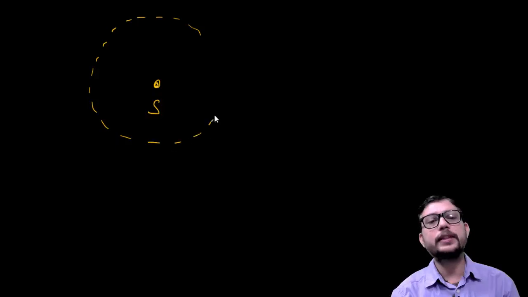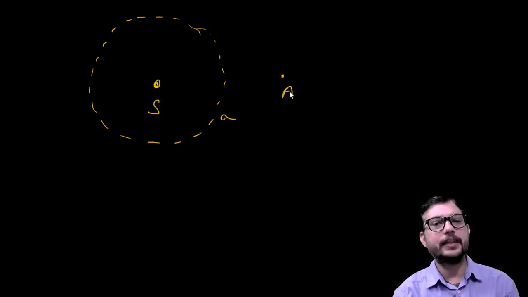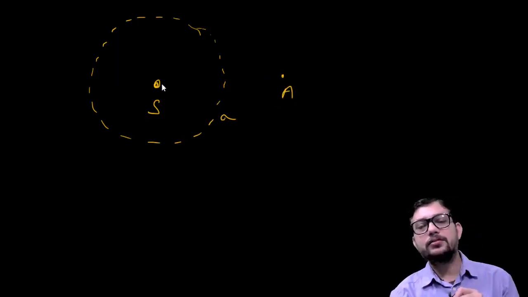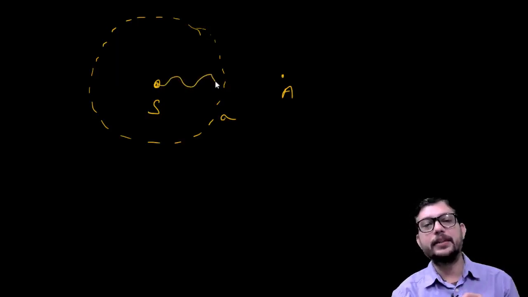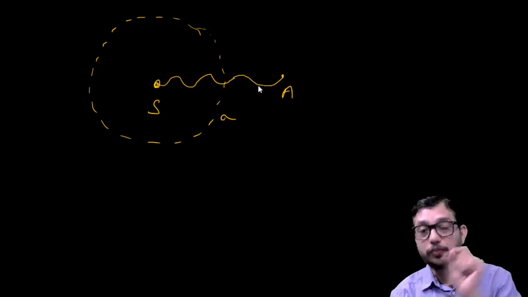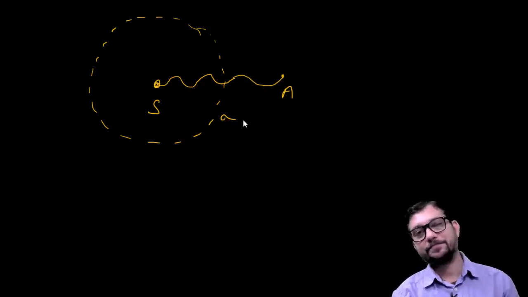Here we have a source S, and a surface like this enclosing that source, okay, so that is your surface, and beyond that surface we have a point A. The wave is emitting out from the source like this way, and after crossing the surface sigma, this wave, this pulse reaches point A.